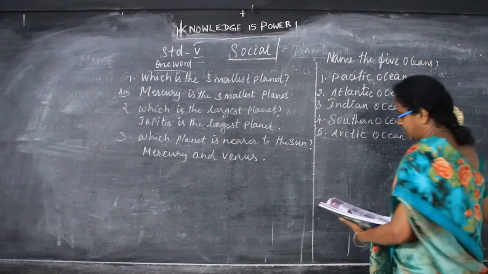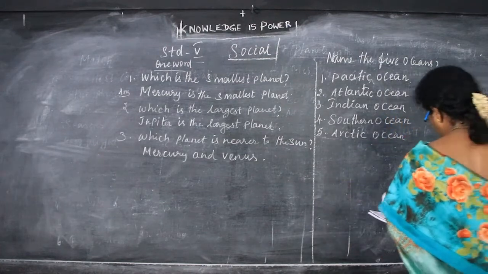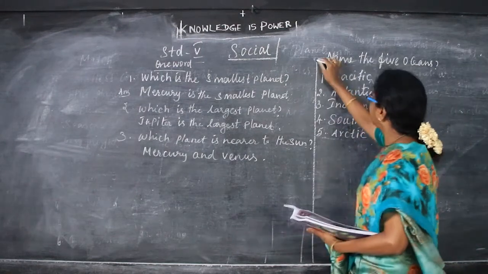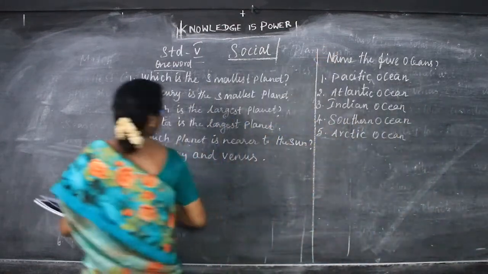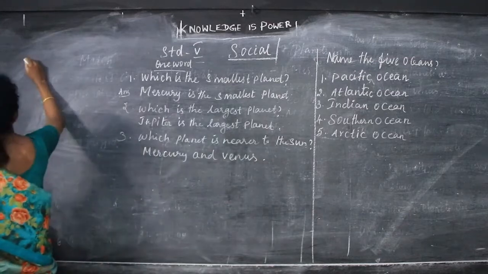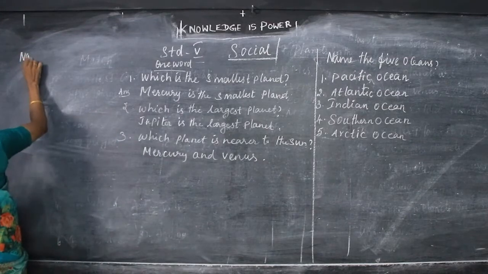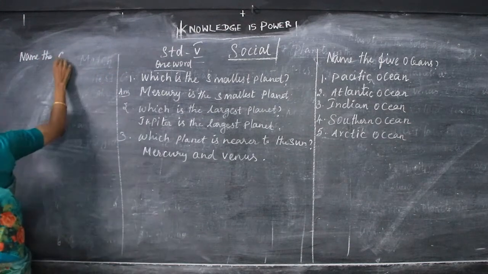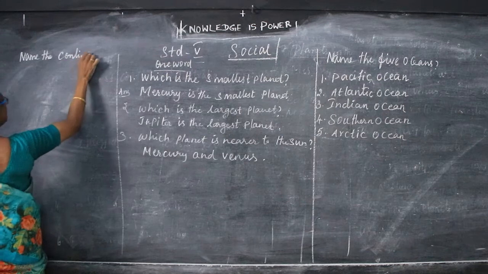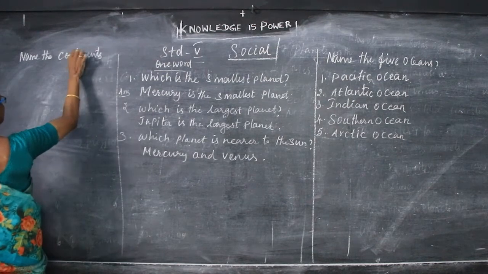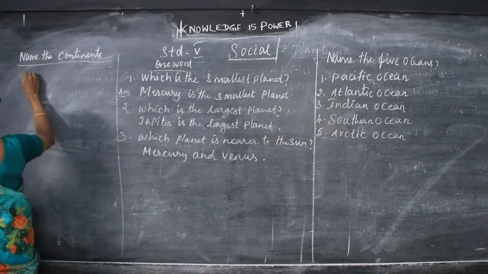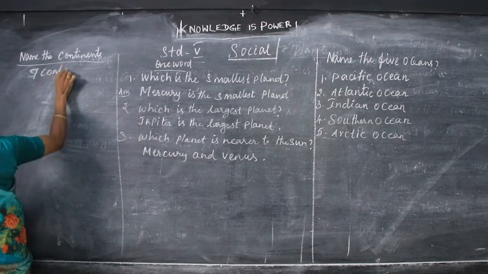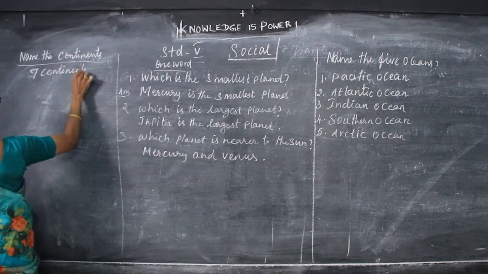Then what are the continents? How many continents are there? There are 7 continents. Name the continents. What are the 7 continents?